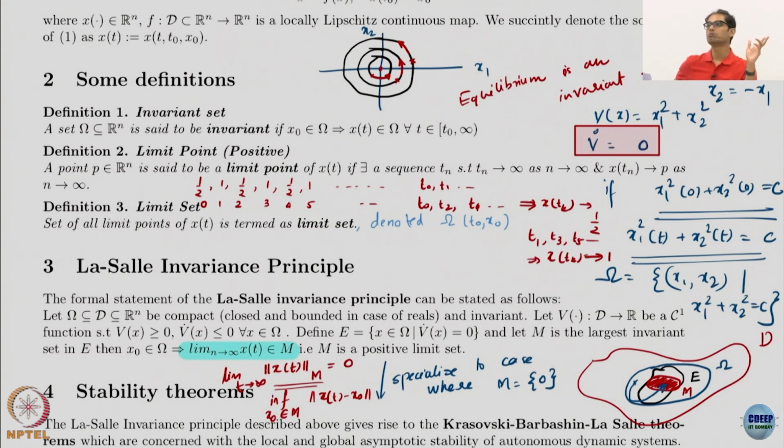Its complement should be open. Is the complement of the circle open? In R2, in all this big space, the complement of the circle is everything leaving the circle out, inside and outside. Is it open?